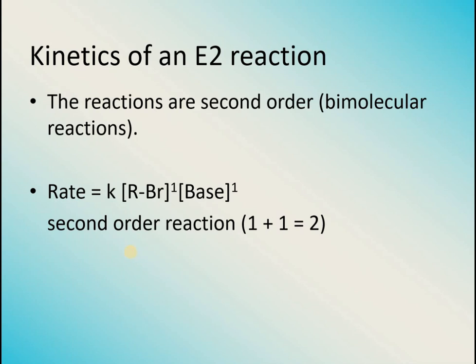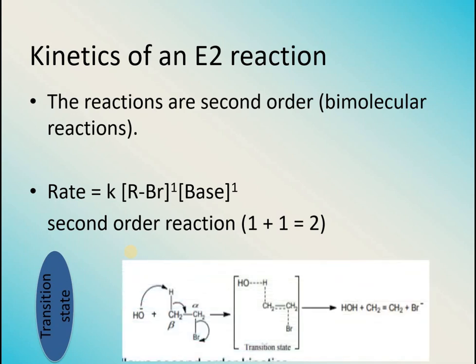Exactly like SN2 reactions, which were following a transition state, E2 reactions will also proceed through a transition state formation, in which this hydroxide ion is going to take away hydrogen, and simultaneously this bond is being made.